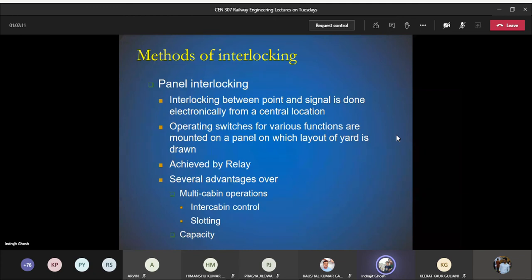We can use it for a greater number of trains with a very limited number of operating staff. That's one of the advantages of panel interlocking.